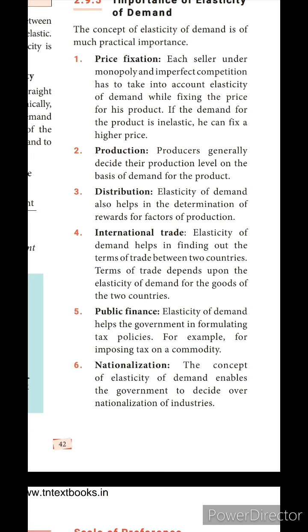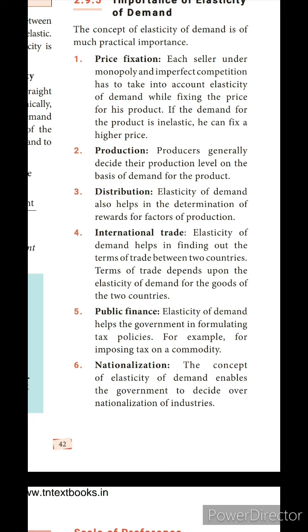Elasticity of demand helps in finding out the terms of trade between two countries. Terms of trade depends upon the elasticity of demand for the products of the two countries. According to that, the terms of trade will be decided. Public finance. Elasticity of demand helps the government in formulating tax policies, for example for imposing tax on a commodity. The demand of the product will help the government to fix the tax on that product.